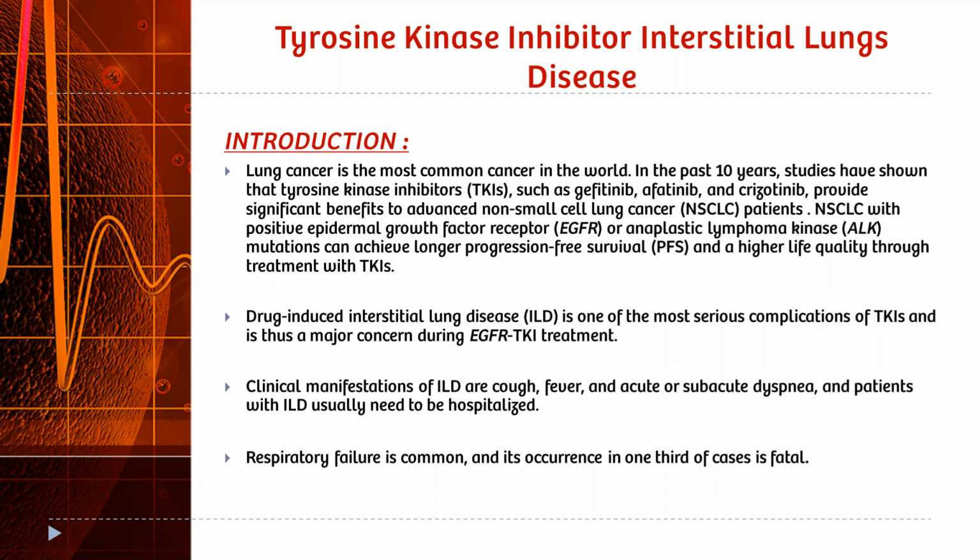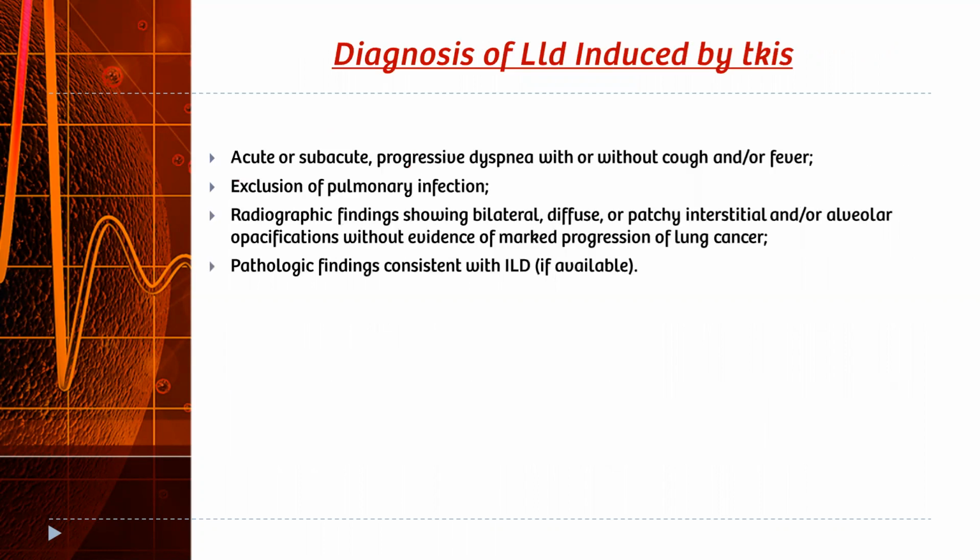It usually occurs with cough, fever, or acute dyspnea, and patients with ILD need to be hospitalized. Respiratory failure also occurs, and in one third of cases it is fatal. Diagnosis of ILD: subacute or acute progressive dyspnea with or without cough, and sometimes fever. Exclusion of pulmonary infection. Radiographic findings show bilateral diffuse or patchy interstitial or alveolar opacification without evidence of marked progression of lung cancer. Pathological findings consistent with ILD are also considered if available.